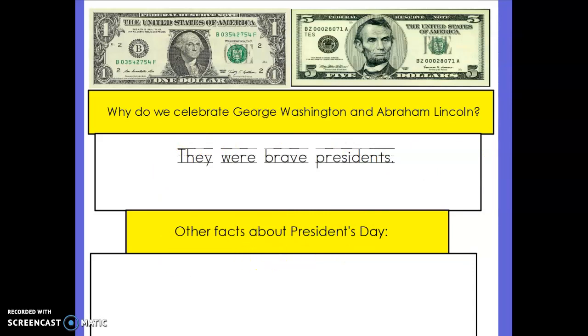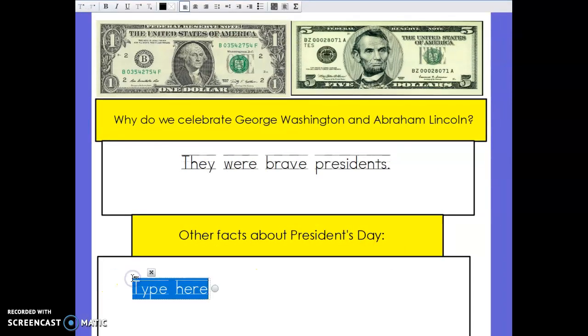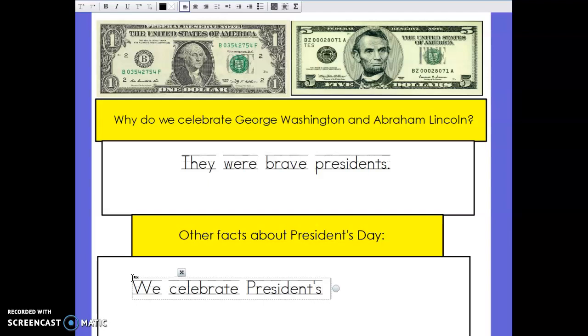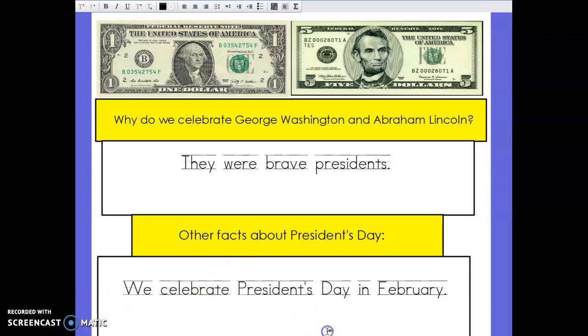Other facts about President's Day. We celebrate President's Day in February. Every year, we celebrate President's Day in February. Good job, boys and girls.